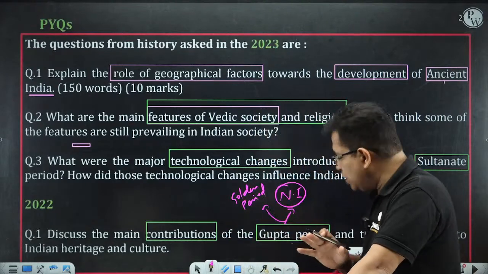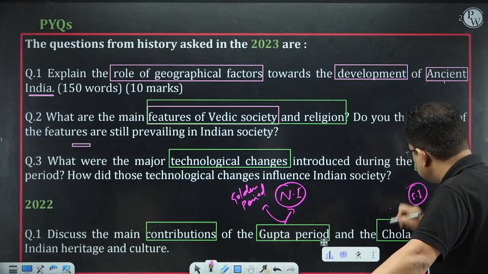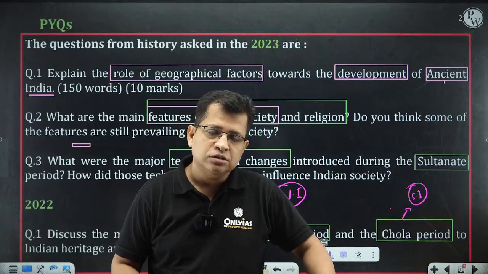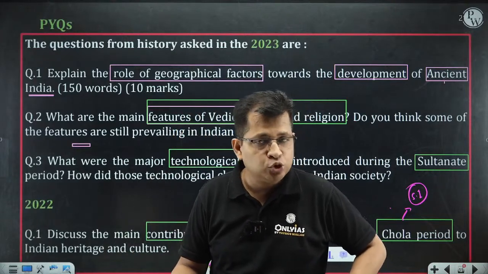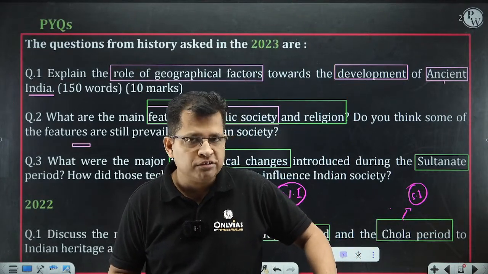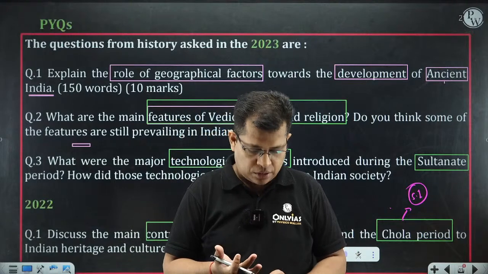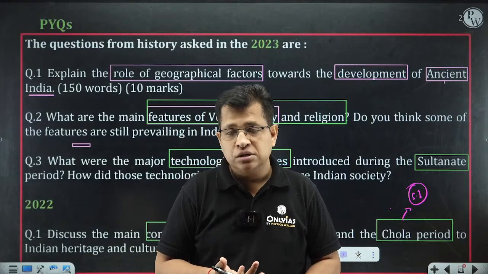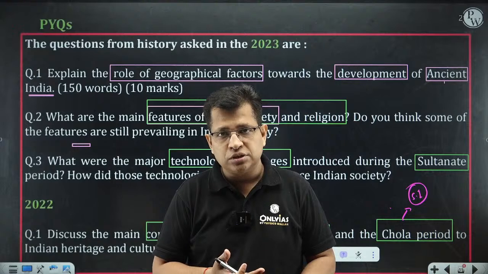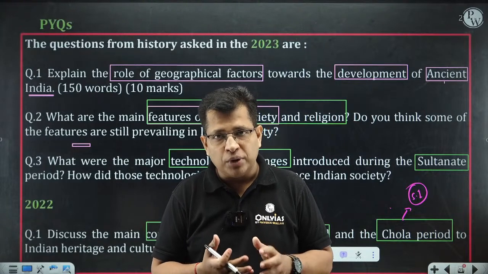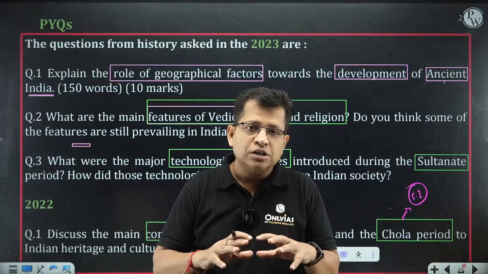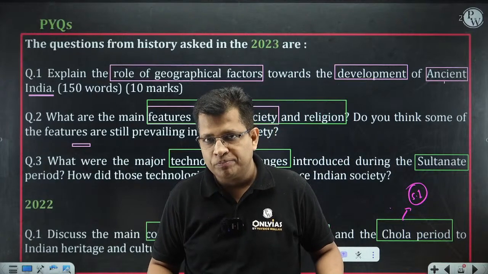And the Chola Empire is the representative of South India. Again, during the Chola period, these Cholas we are talking about, there's the imperial Cholas, medieval Cholas. So during the period of imperial Cholas or the medieval Cholas, there was a huge, immense development in art and architecture both. Even literature was remarkably developed in this period. So we can say it was the golden period of South India. So this is the logic.